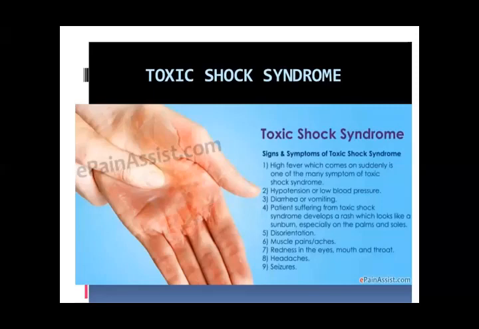So these are all the conditions due to toxic shock syndrome, as I told you in the last slide. Because this is affecting the microvascular area of the body, there are microvascular thrombi, coagulation, and disturbance in the clotting factors. So all these conditions will lead to toxic shock syndrome.